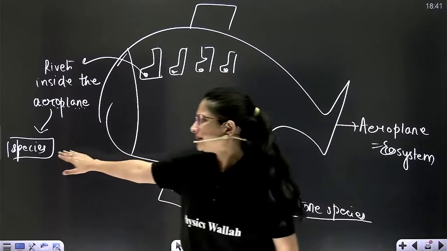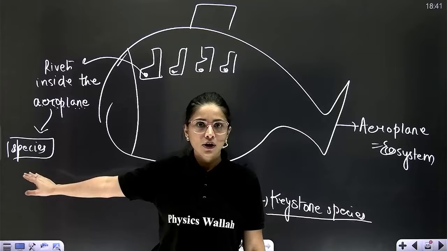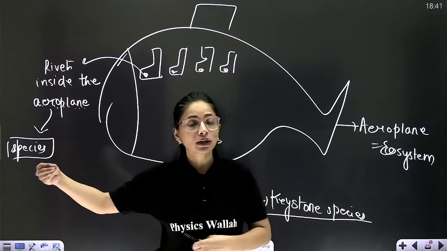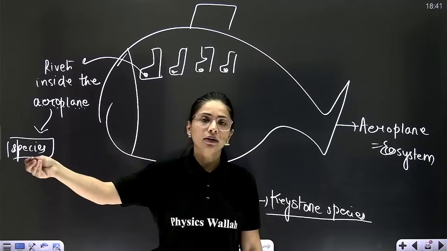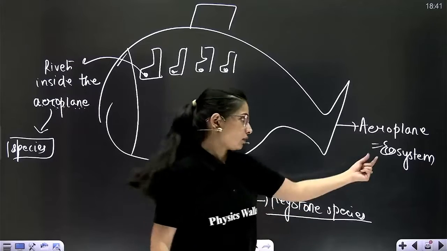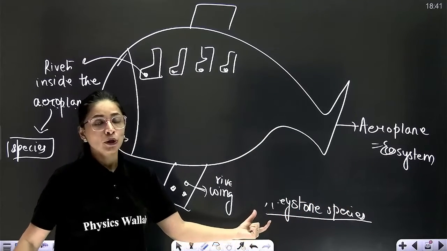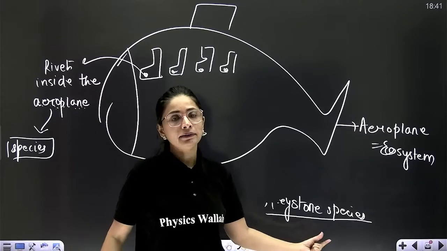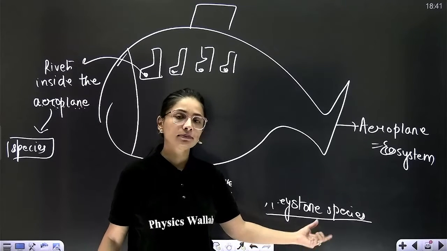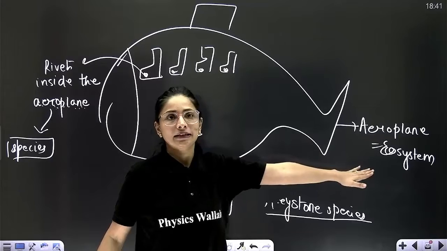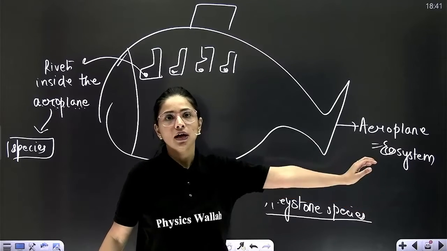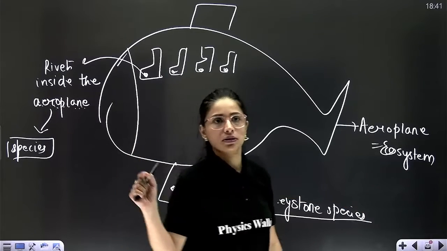So these are simply the insignificant species whose loss of one or two may not affect the ecosystem, but if the number is more, then automatically it will affect. But these keystone species play a direct role in maintaining the functioning of the ecosystem. If they get removed, it is absolutely going to affect the functioning of the ecosystem.